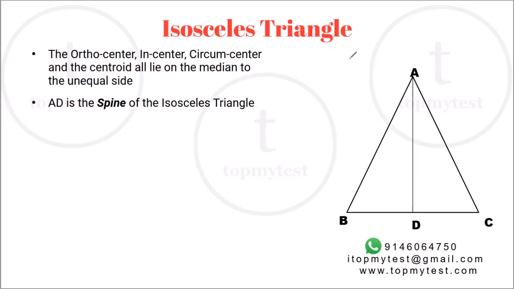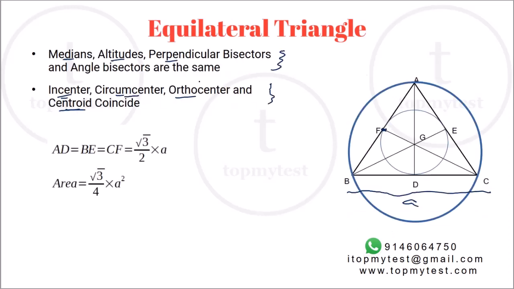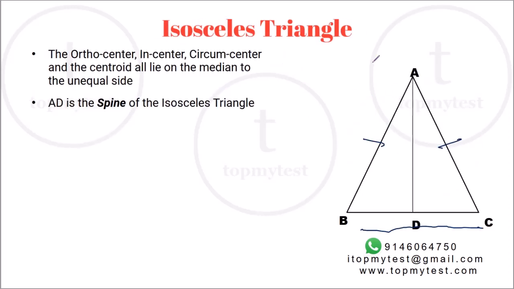An isosceles triangle is not as easy to deal with, but it's not very difficult as well. The only problem with an isosceles triangle is the third side may not be equal to the other two sides. If you assume AB is equal to AC, this is usually how it is drawn, and BC is the base or the unequal side. If BC becomes equal to AB or AC, then your job becomes easier because it's an equilateral triangle. But even with an isosceles triangle, we can use some of the properties of an equilateral triangle, not all, but some of them.